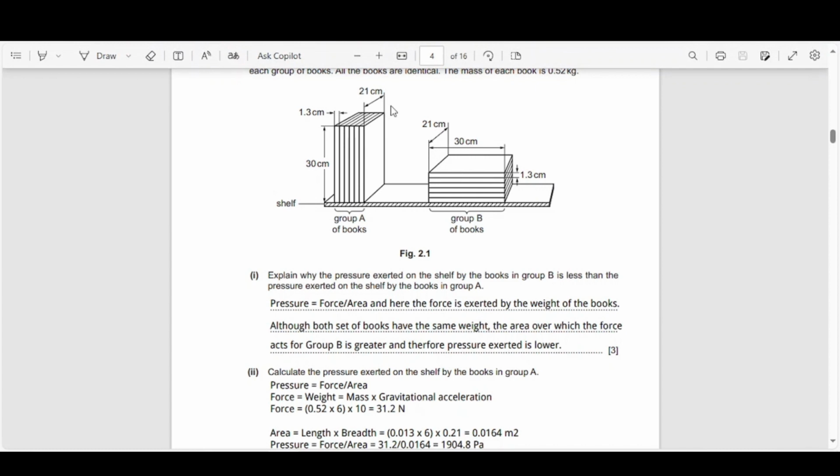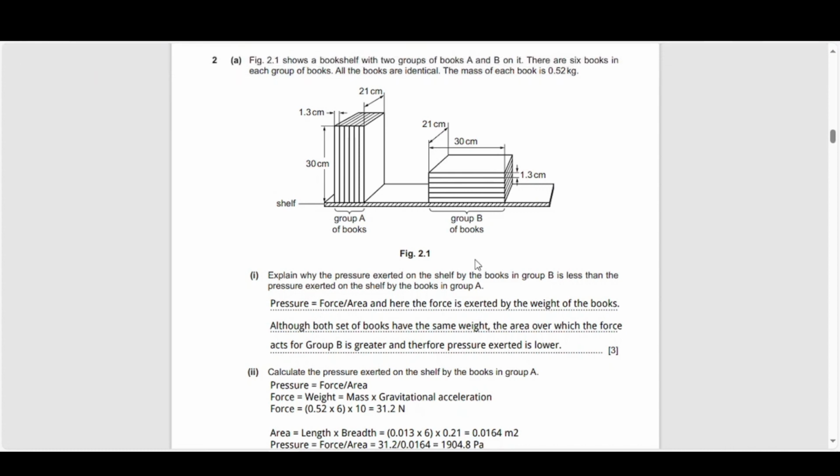So you've got essentially 30 centimeters height, 21 centimeters in breadth, and you have to calculate the length, if you will, because they've given you the width of each of the books. So you have to multiply the width times 6 to be able to get the total width. I've given something similar here because, again, the books are identical, so you will have the same dimensions, but obviously oriented differently in the case of group B. So explain why the pressure exerted on the shelf by the books in group B is less than the pressure exerted on the shelf by the books, not the groups, sorry, in group A.